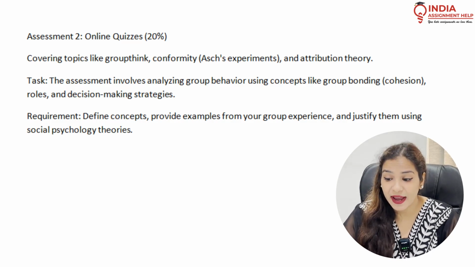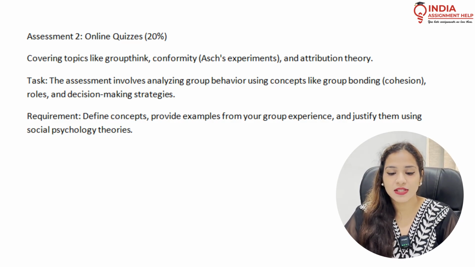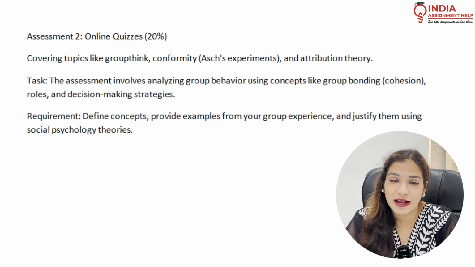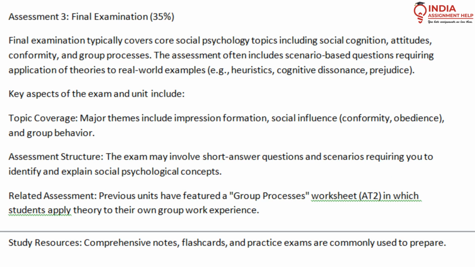Then comes the final examination of this unit, which will carry 35% of weightage. This final examination typically will cover core psychology topics, including social cognition, attitudes, conformity, and group processes.